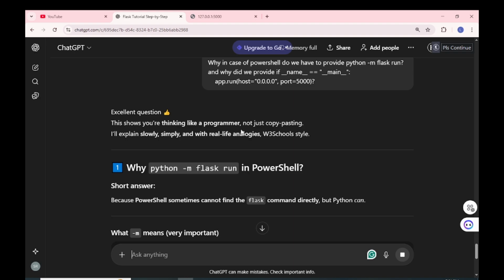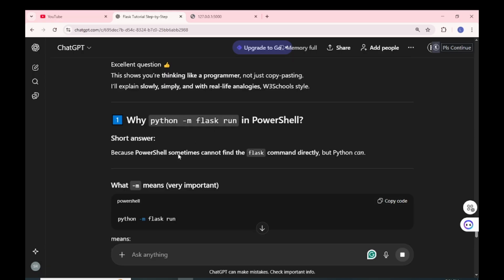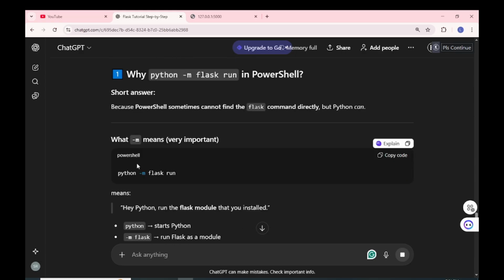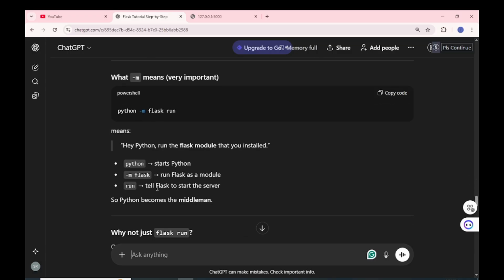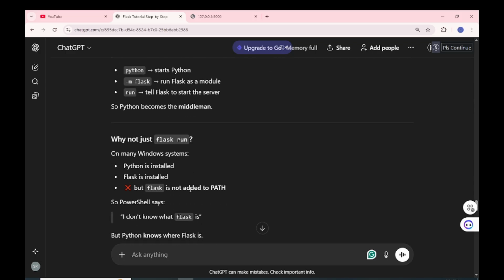Excellent question. This shows you are thinking like a programmer, not just copy pasting. I'll explain slowly, simply, and with real life analogies, W3Schools style. Why python -m flask runs in PowerShell? Short answer: because PowerShell sometimes cannot find the Flask command directly, but Python can. What -m means is very important. PowerShell: python -m flask means, hey Python, run the Flask module that you installed. Python starts python -m flask, runs Flask as a module, and tells Flask to start the server. So Python becomes the middleman.